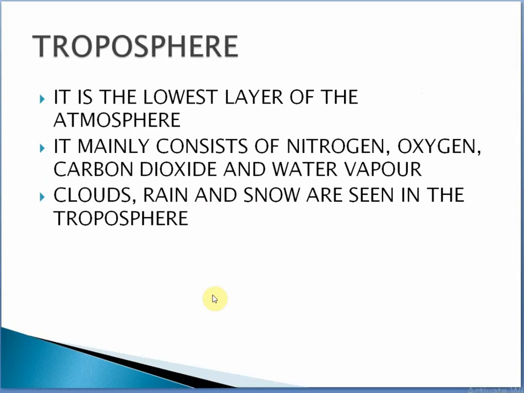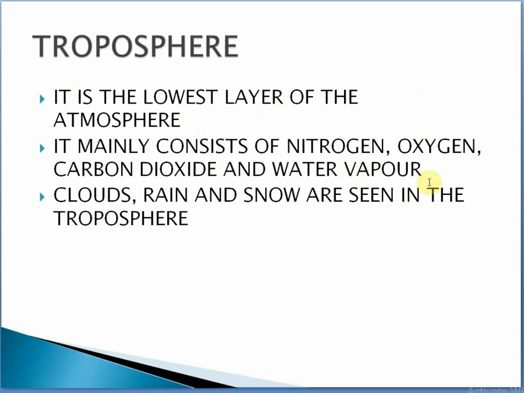So what is this troposphere? It is the lowest layer of the atmosphere. What does it consist of? It mainly consists of nitrogen, oxygen, carbon dioxide and water vapor.